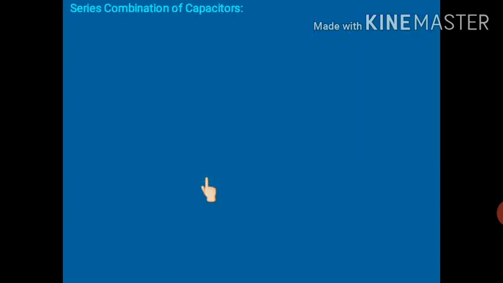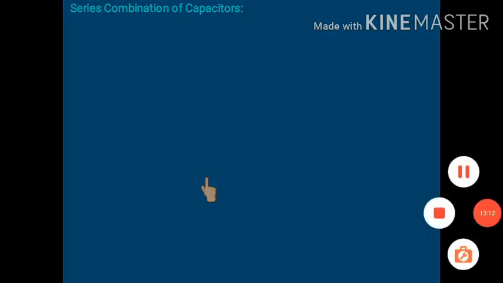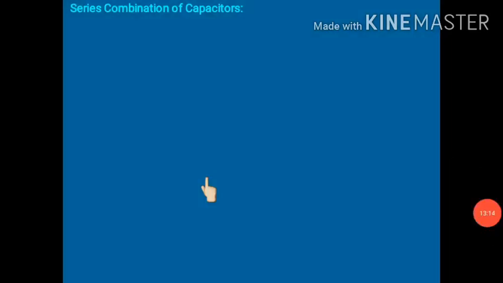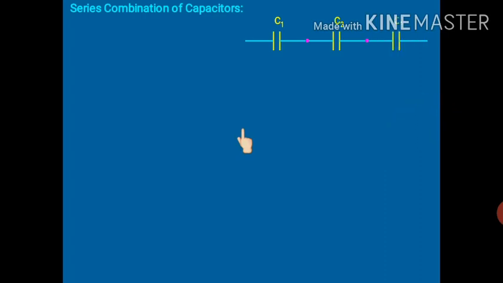Now we will talk about the combination of capacitors. There are two combinations of capacitors. One is series combination and the other one is parallel combination. First we will talk about series combination of capacitors. This is capacitor 1, capacitor 2, capacitor 3, and they are connected to this battery whose potential is V. A charge is given to this capacitor. So this plate will have positive charge, this plate will have negative charge.